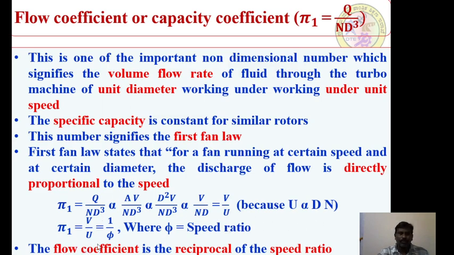If I write pi 1 is equal to V by U, that is equal to 1 by phi, where phi is the speed ratio. If we want to define the speed ratio, very important, the speed ratio is nothing but phi is equal to U by V. It is the ratio of the speed of the rotor to the tangential velocity in the water. That is always called the speed ratio. Yes or no? That means with the help of this flow coefficient, we have defined one more concept called the speed ratio concept. Therefore, when you relate this flow coefficient with the speed ratio, the flow coefficient is always the reciprocal of the speed ratio. This is very, very important. So these are some of the informations related to the flow coefficient.